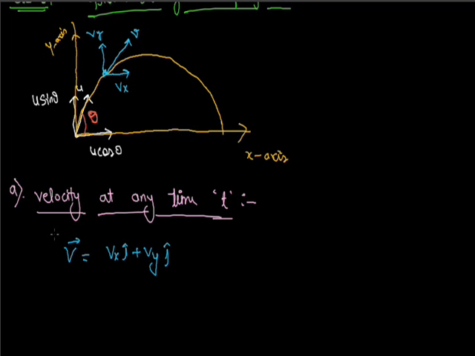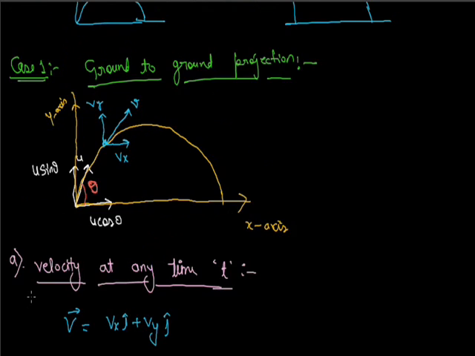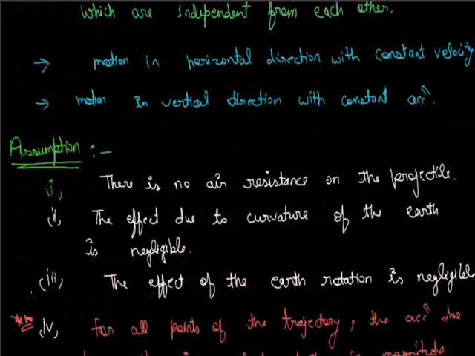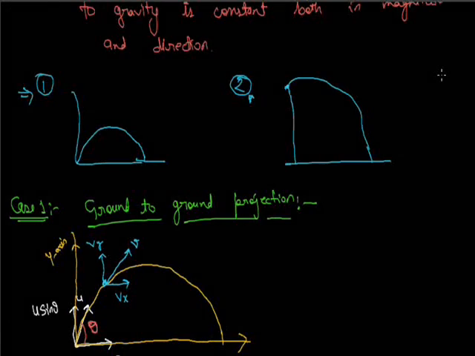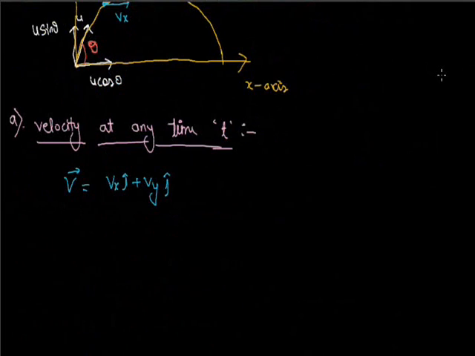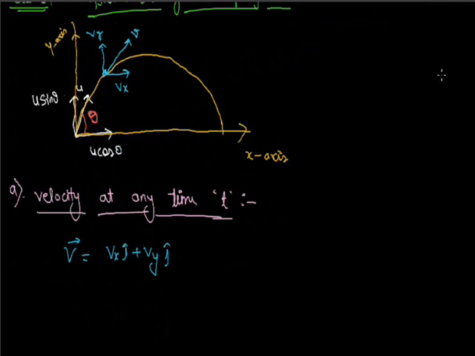Now for finding this velocity v, we need to find vx and vy. In projectile motion, in the beginning we studied motion in the horizontal direction with constant velocity. That means in the horizontal direction the horizontal component of velocity remains the same in the whole journey.